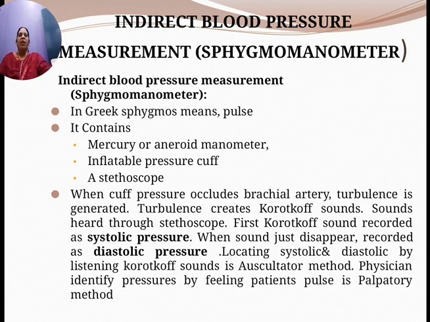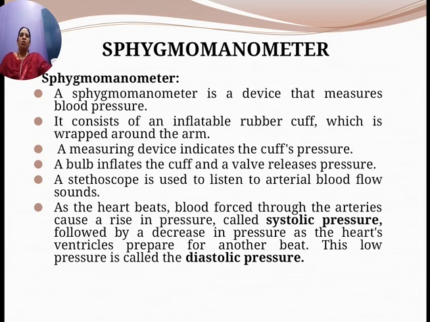What is a sphygmomanometer? It is a device that measures blood pressure. It consists of an inflatable rubber cuff which is wrapped around the arm.